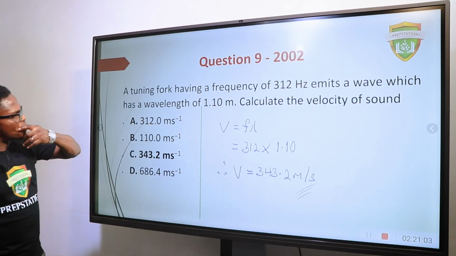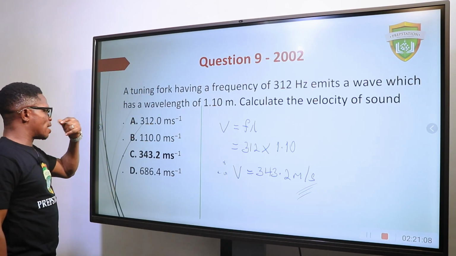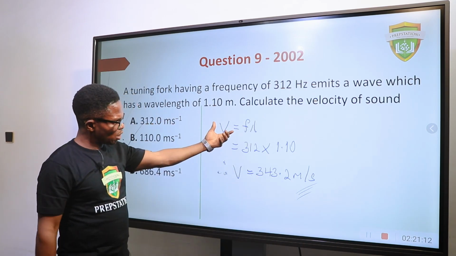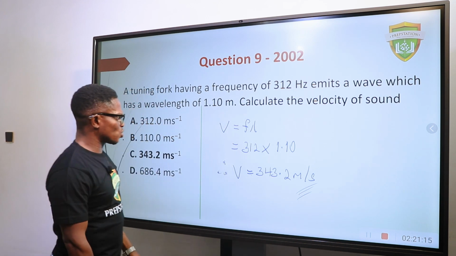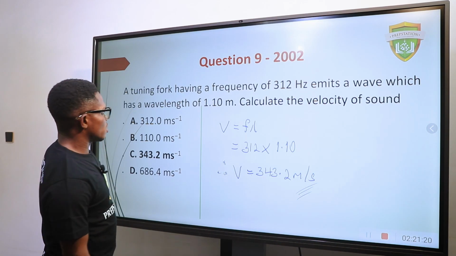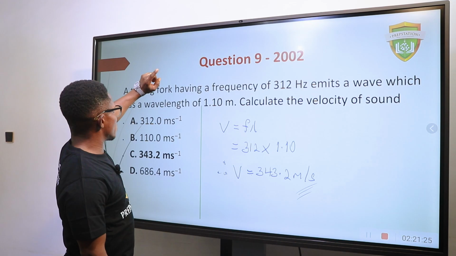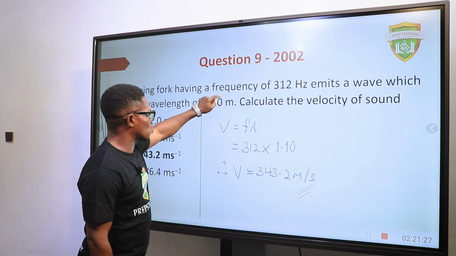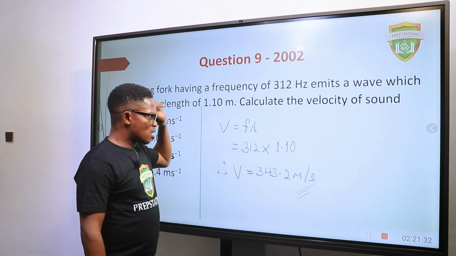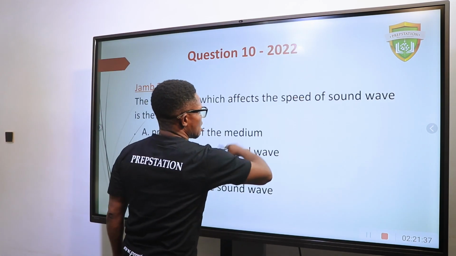A tuning fork having a frequency of 312 emits a wave which has a wavelength of this. Calculate the velocity of sound. You know this formula already? V equals F lambda. Frequency was given as 312. Lambda is what we are looking for. Wavelength was given as 1.1. So all I need to do is substitute this into the formula to get your velocity. All right, so that is the answer.